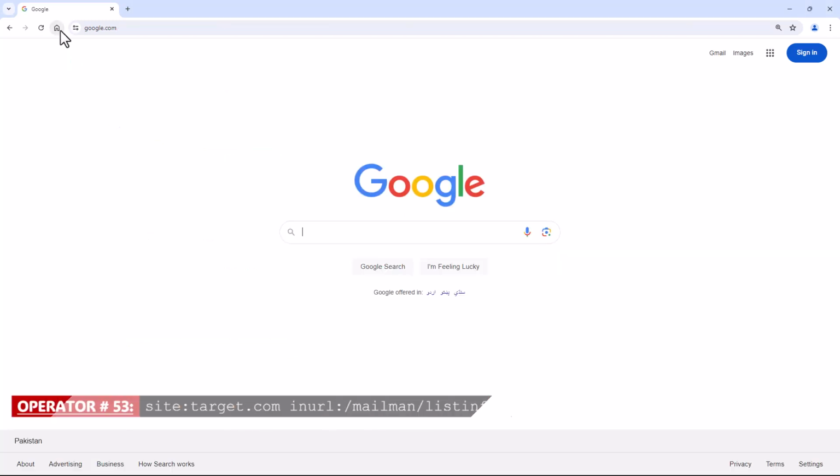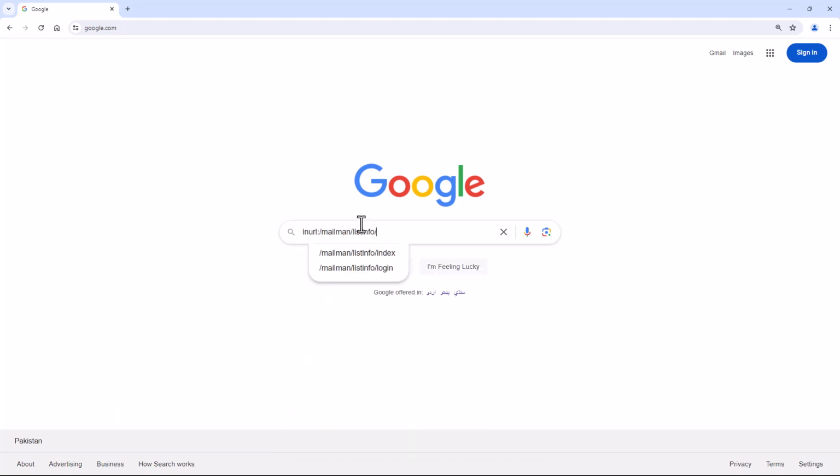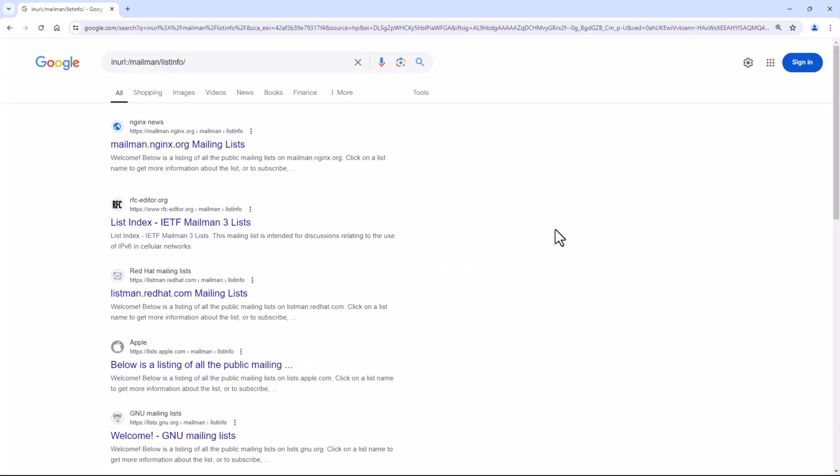Operator number 53. Site with the combination of in URL. This Google Dork will search for Mailman mailing lists on a website, which may reveal email addresses and other sensitive information.